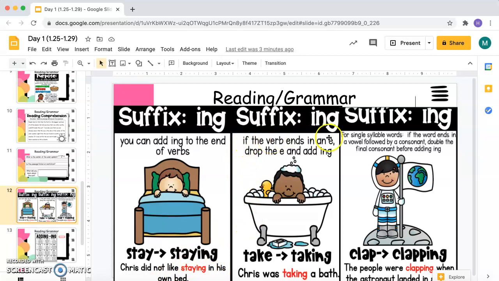If the verb ends in an E, drop the E and add ing. So take, we have an E on the end. We took the E off and we add ing. Chris was taking a bath.